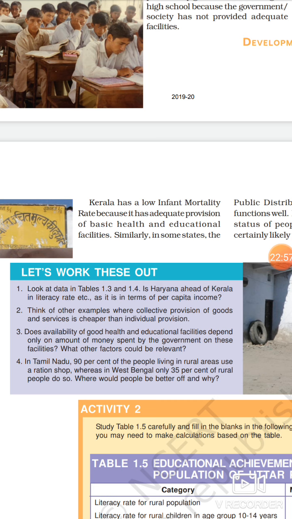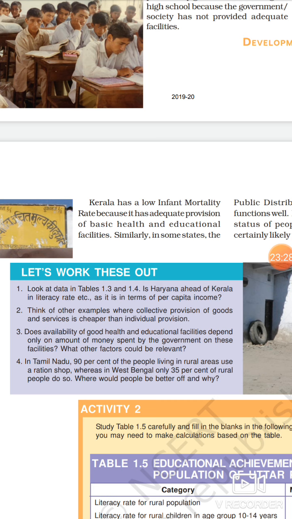Third question. Does availability of good health and education facilities depend only on the amount of money spent by the government on these facilities? What other factors are relevant? It cannot actually depend only on the amount of money. If we are talking about health facilities, it depends on the doctors and nurses, their capabilities, how good they are.